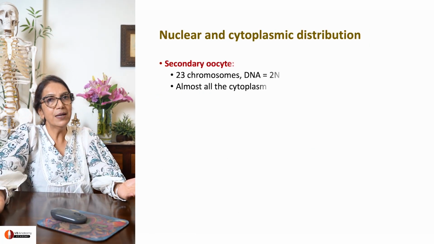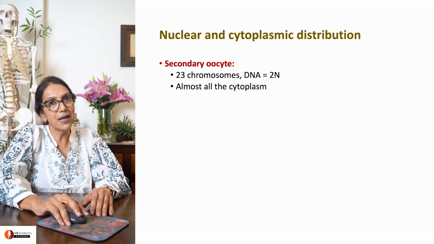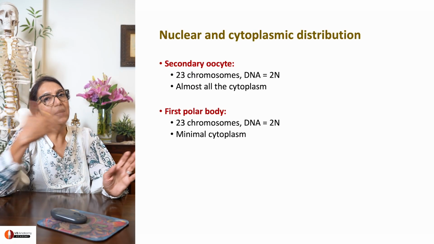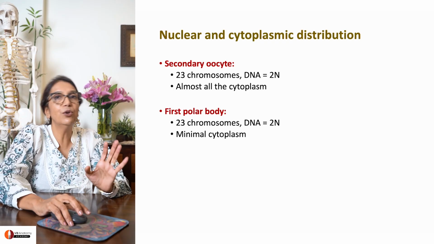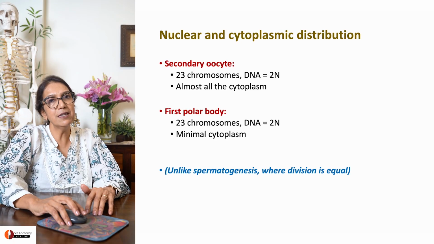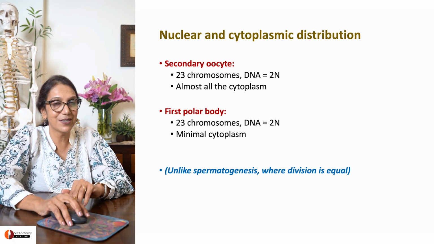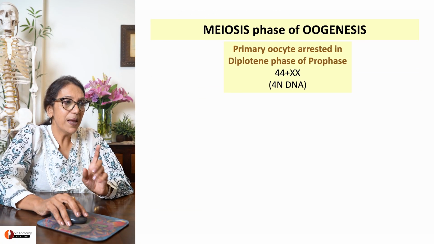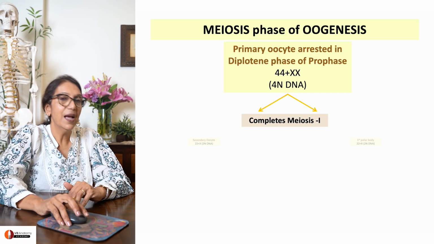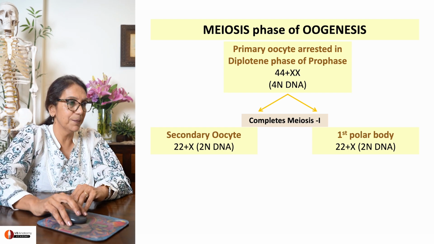What about nuclear and cytoplasmic division? This must be discussed. Why? Because secondary oocyte gets half the nuclear contents and all the cytoplasm. The first polar body gets the other half of the chromosomes, almost none of the cytoplasm, right? And that's why this is something different from what happens in spermatogenesis, where division is equal. In this case, there is unequal division. So primary oocyte, which was arrested in diplotene phase of prophase, completes meiosis 1 and results in formation of a secondary oocyte and first polar body. We are okay up till here.